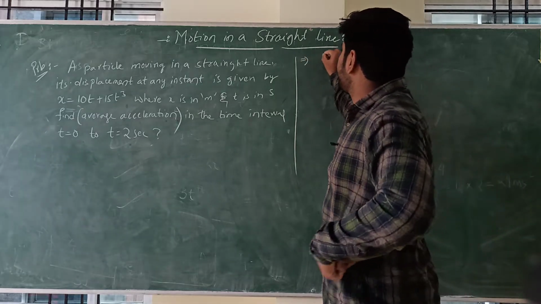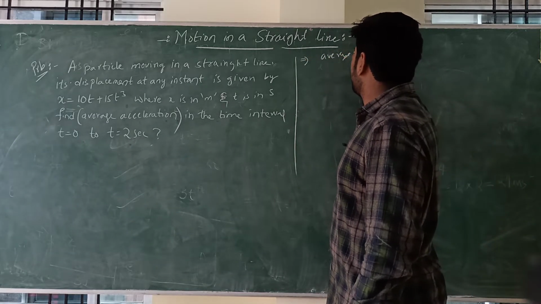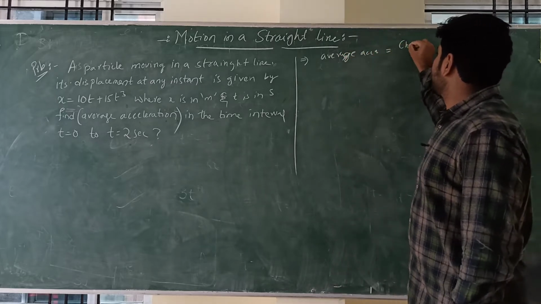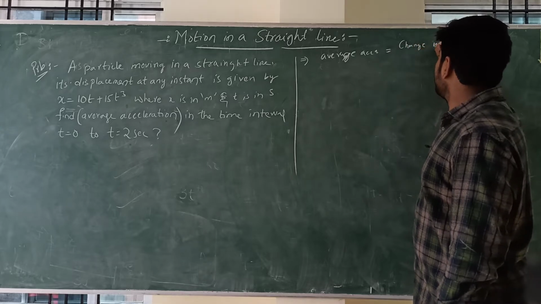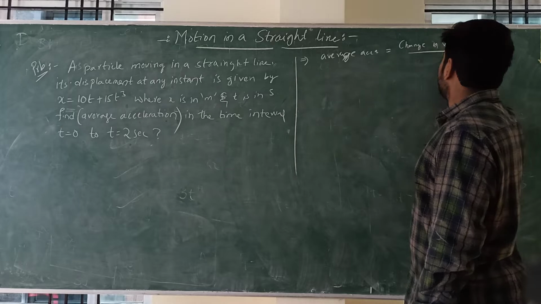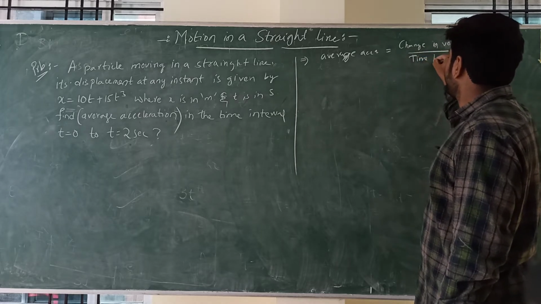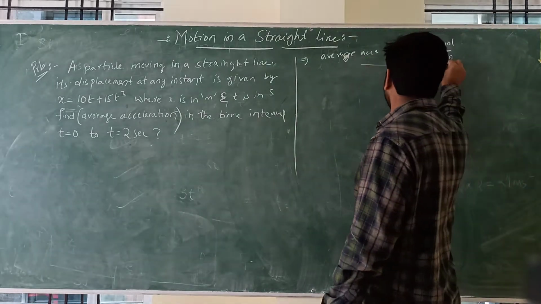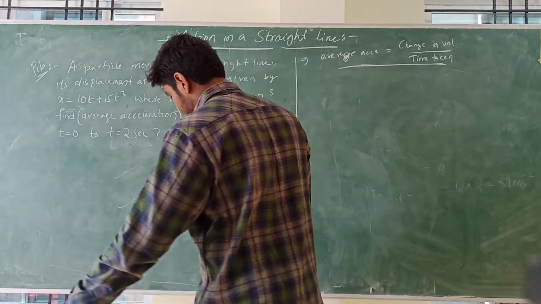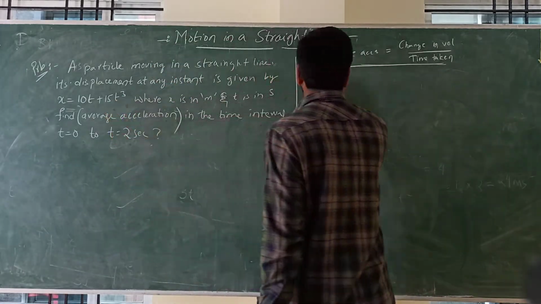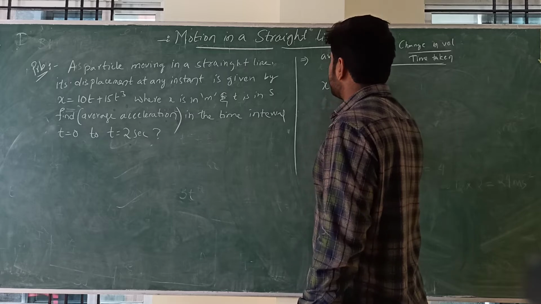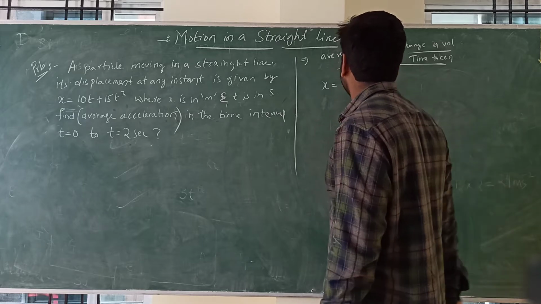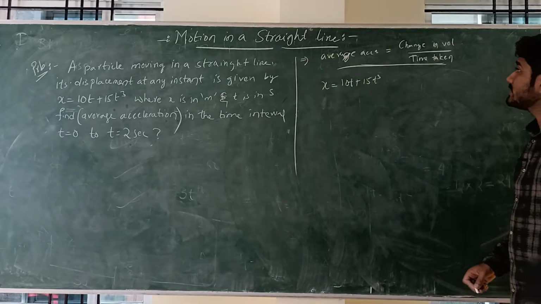So first of all we should know the average acceleration formula. I think you know, average acceleration is equal to change in velocity divided by time taken. So you should know this formula. What we have to calculate is average acceleration. What he has given is x is equal to 10t plus 15t cube.